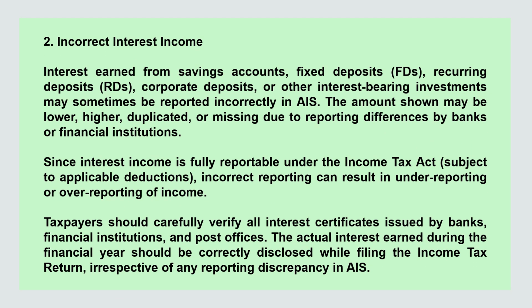Second, incorrect interest income. Interest earned from savings accounts, fixed deposits (FDs), recurring deposits (RDs), corporate deposits, or other interest-bearing investments may sometimes be reported incorrectly in AIS. The amount shown may be lower or higher, duplicated, or missing due to reporting differences by banks or financial institutions. Since interest income is fully reportable under the Income Tax Act, subject to applicable deductions, incorrect reporting can result in under-reporting or over-reporting of income.